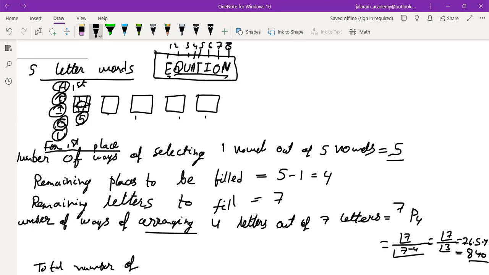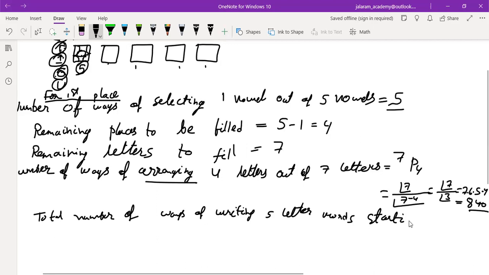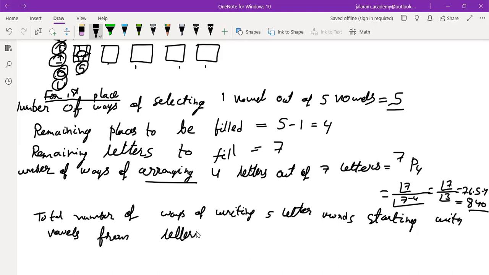So the total number of ways of writing 5-letter words starting with vowels from the letters of the word EQUATION will be, from the principle of multiplication, 5 times 840.